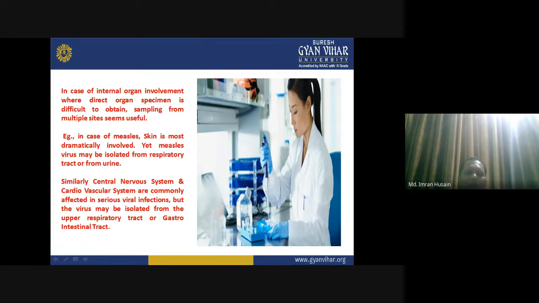When individuals are affected by serious viral infection, the condition really becomes serious. But the virus may be isolated from the upper gastrointestinal tract or gastrointestinal tract secretions also. Every viral disease has its own characteristics, but their symptoms are somewhat similar in nature. You will always feel fatigue, weakness, irritation, fever, drowsiness, and many such things.